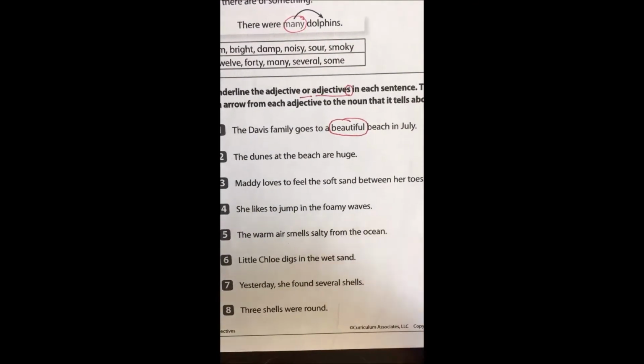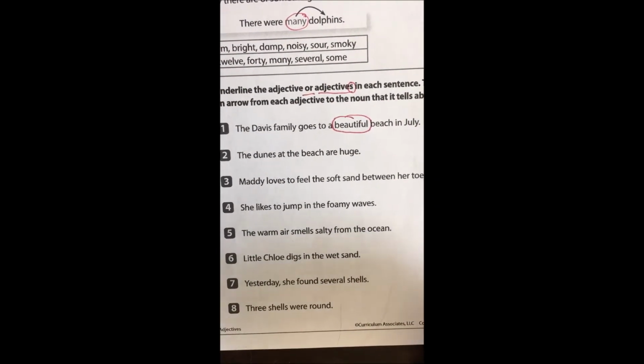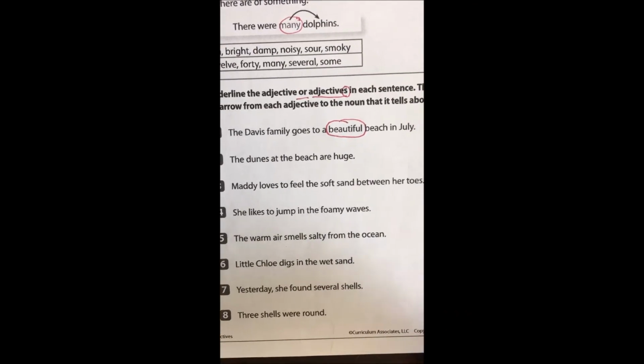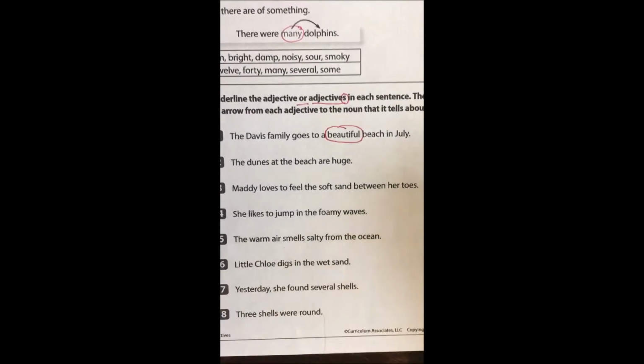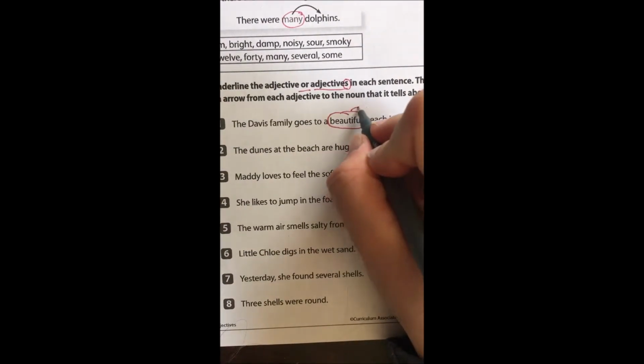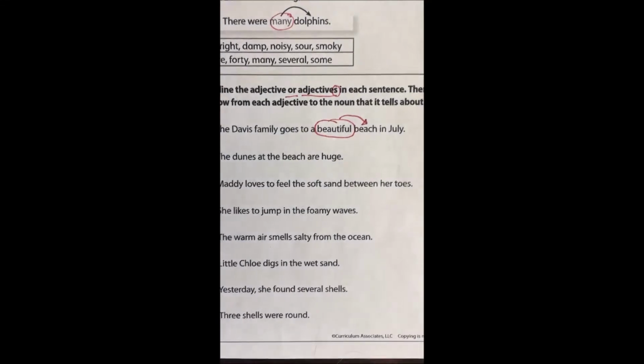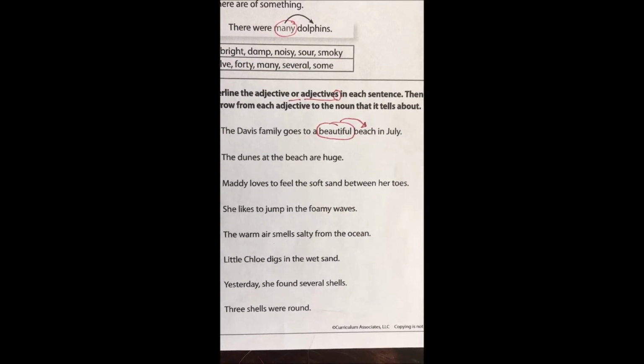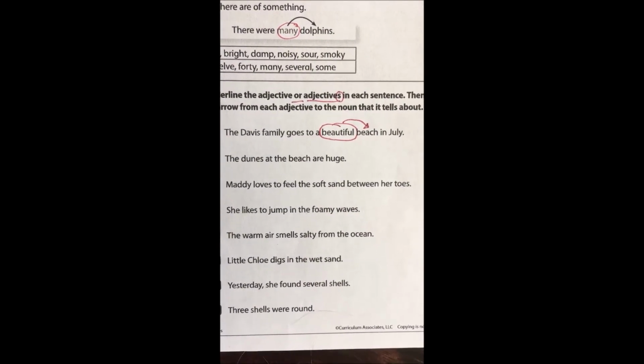Beautiful is an adjective because it's telling what kind of something. It's describing how something looks, feels, sounds, tastes, or smells. And beautiful is going to describe how something looks. What is beautiful in this sentence? They're talking about the beautiful beach. So I've got a beautiful beach that the Davis family is going to in July.